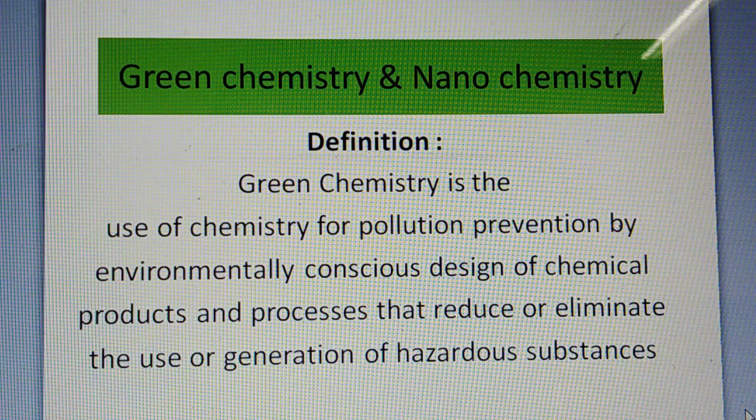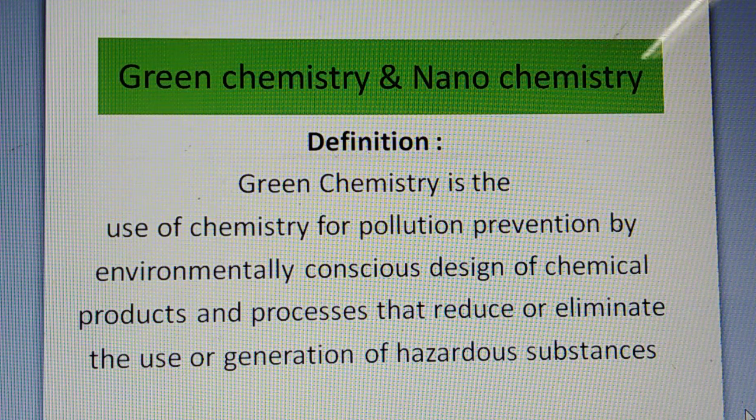So what is green chemistry? Green chemistry is the use of chemistry for pollution prevention by environmentally conscious design of chemical products and processes that reduces or eliminates the use or generation of hazardous substances.